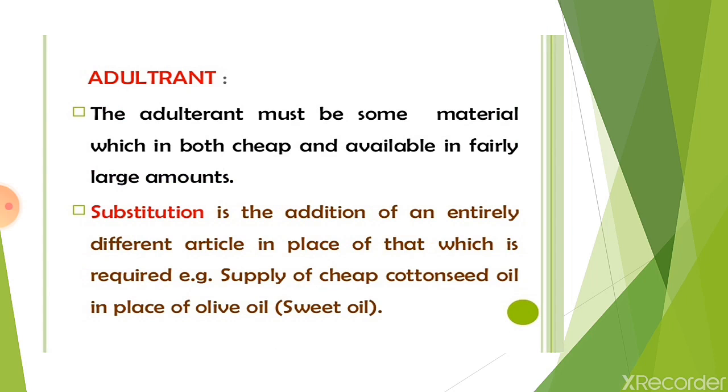Some terms you will find here. Adulterants. The adulterants must be some material which is both cheap and available in fairly large amounts. That means the drug is available in large amounts in the market and is cheap, in quality also and in price also. Second term, substitution. It is the addition of an entirely different article in place of that which is required. That means you are substituting the original drug with another drug which looks morphologically the same. For example, supply of cheap cottonseed oil in place of olive oil.